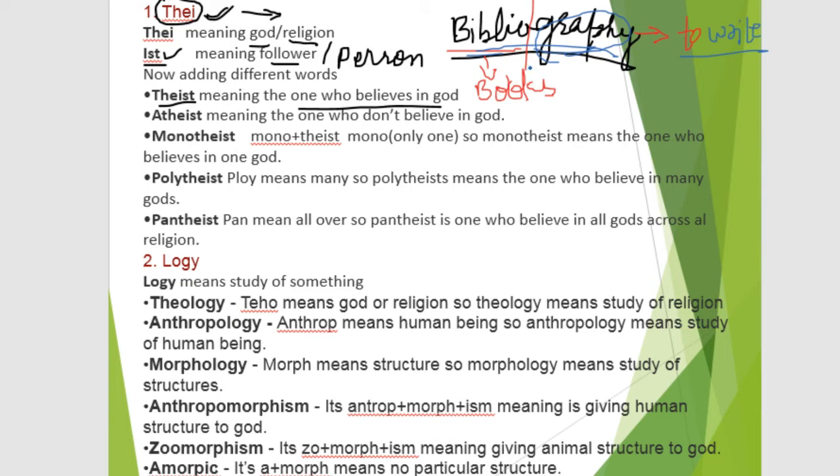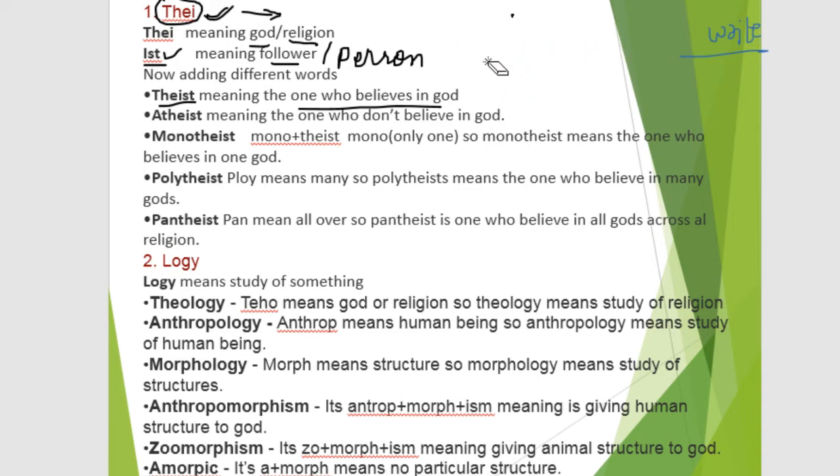We can go through some different words using biblio or graphy. Let me erase this and put some more examples, such as bibliophile, or sometimes bibliophilia.